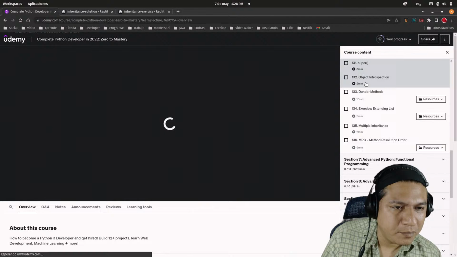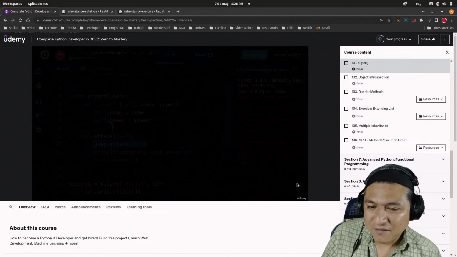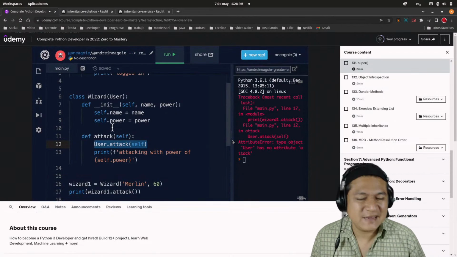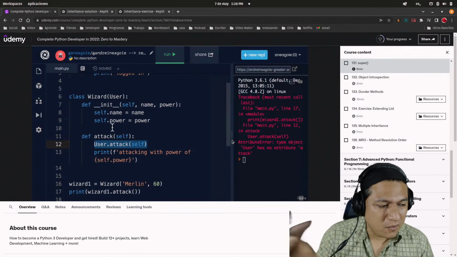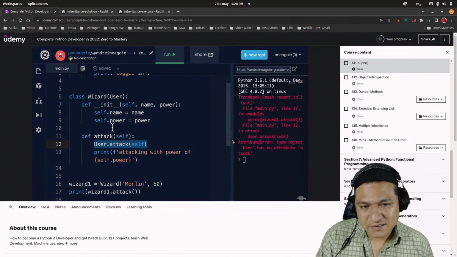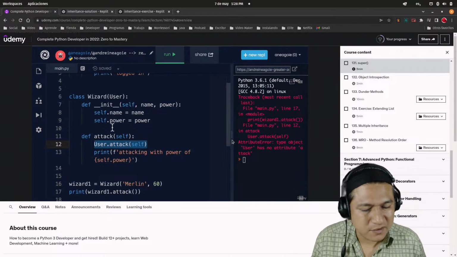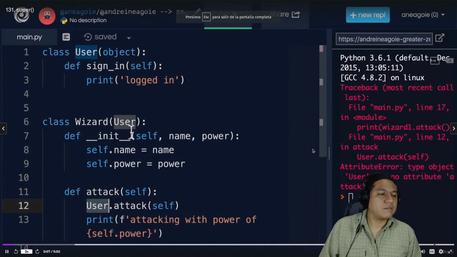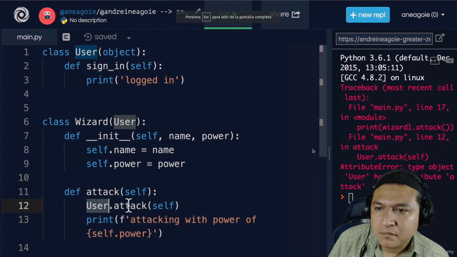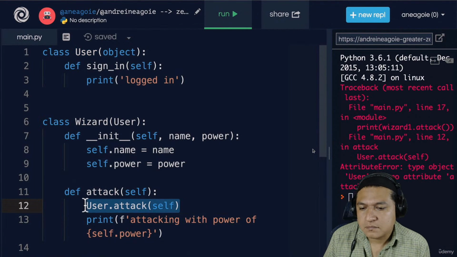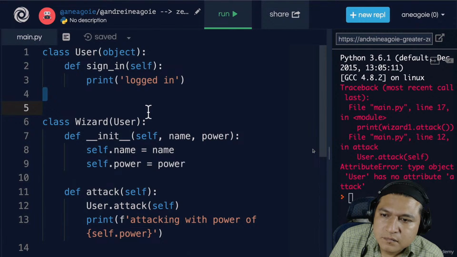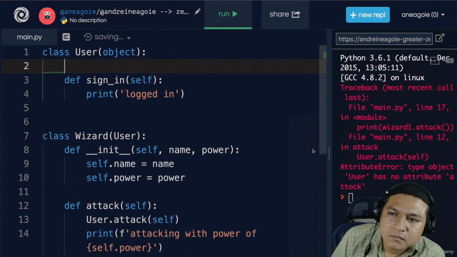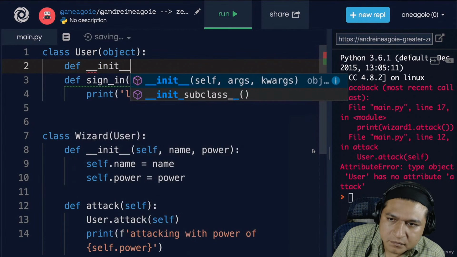Okay. Super. Oh, now we have super then. We can call superclass methods and maybe attributes. I'm not sure. In the previous video, I showed you how to call a method from a subclass of the parent class. So in our case, we did user.attack in order to run the attack method in user. Now I've removed the attack method from now because I want to try something different. I want to create an init function in here. And this init function will take self.